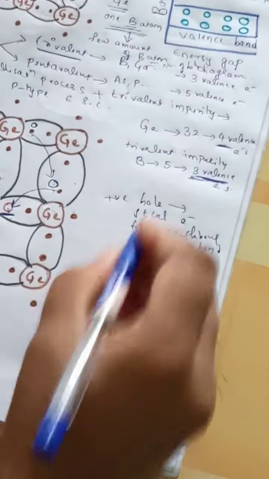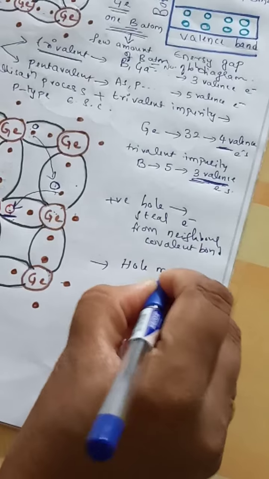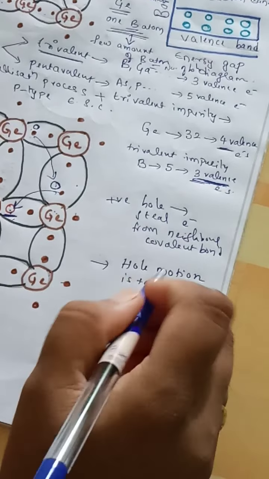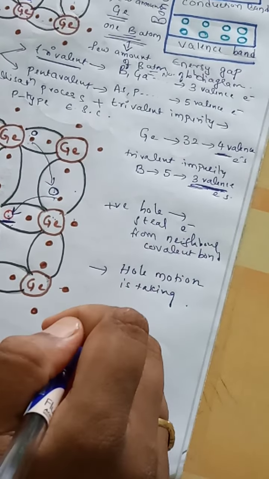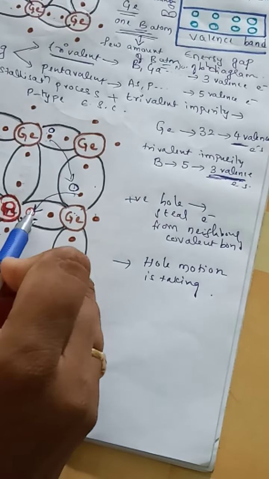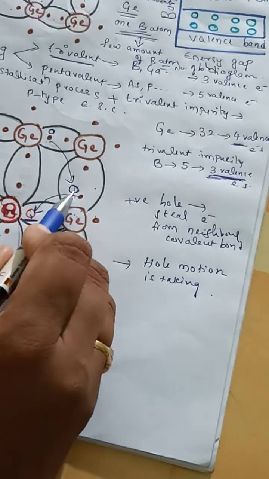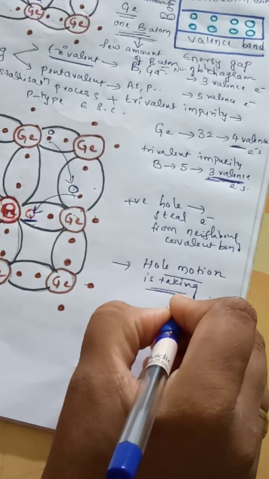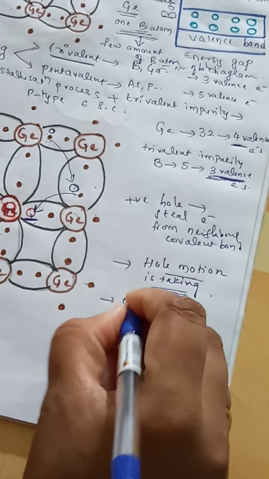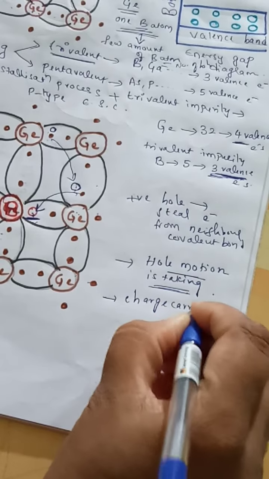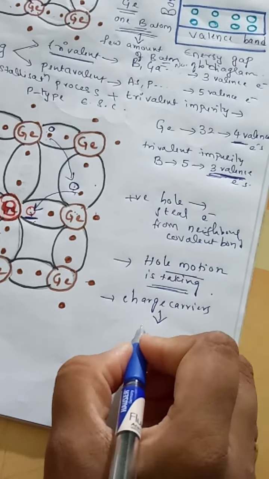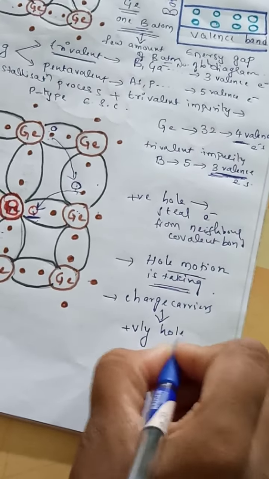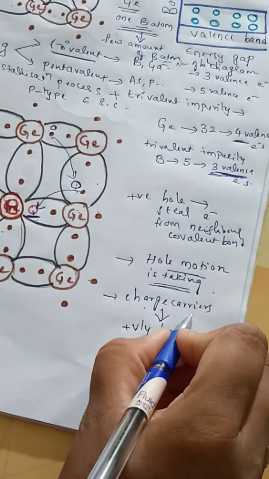So here what is happening? Hole motion is taking place. The hole is traveling from one covalent bond to another. So the charge carriers here are the holes in motion; we say positively charged holes are the charge carriers.